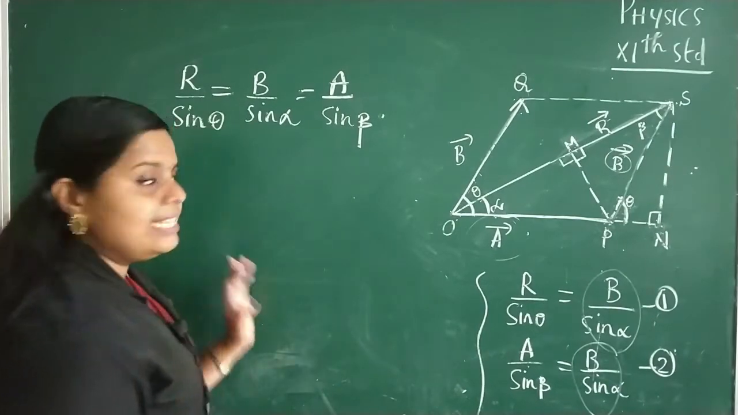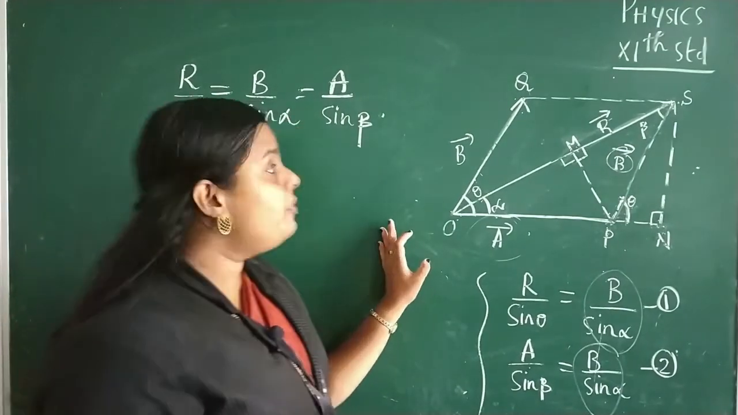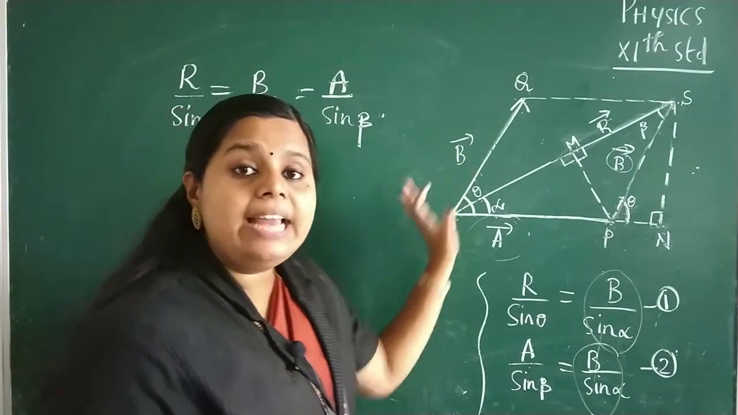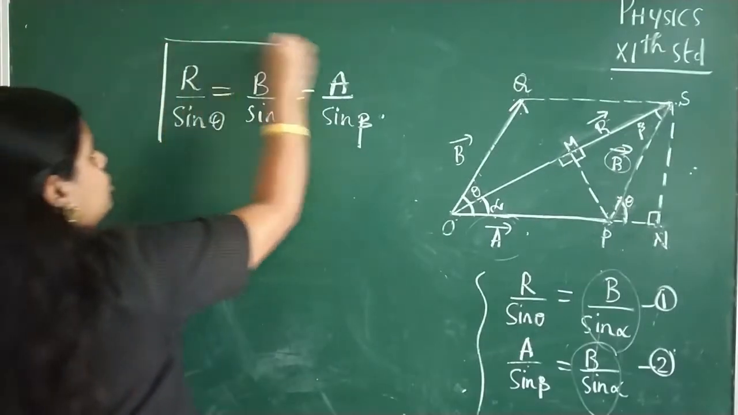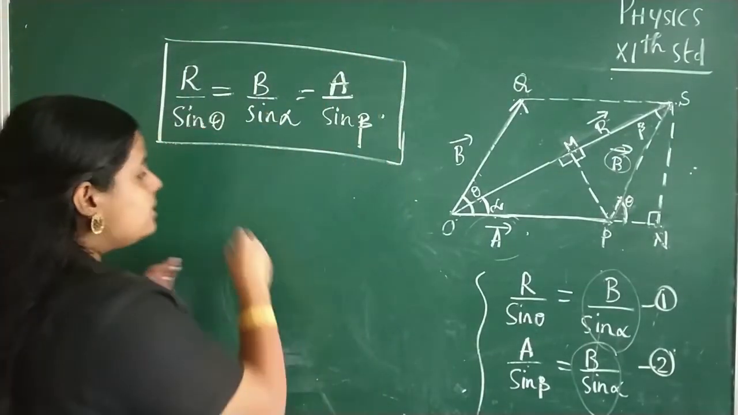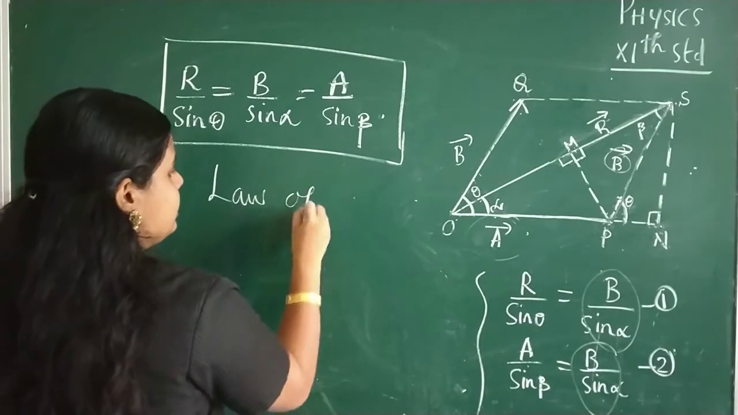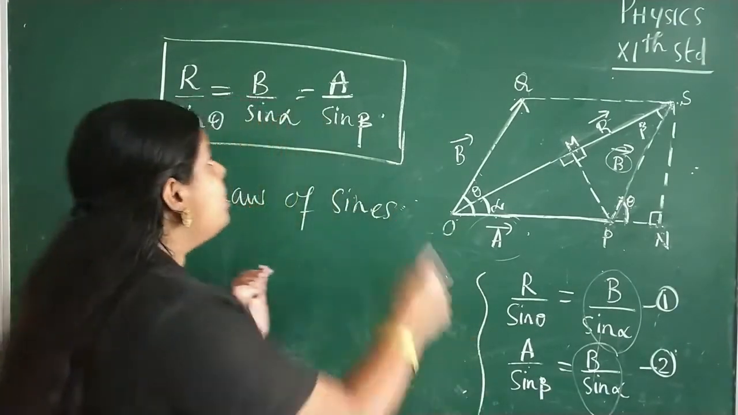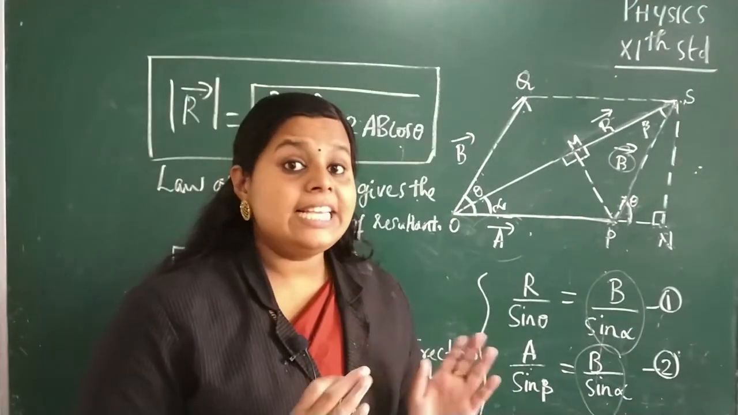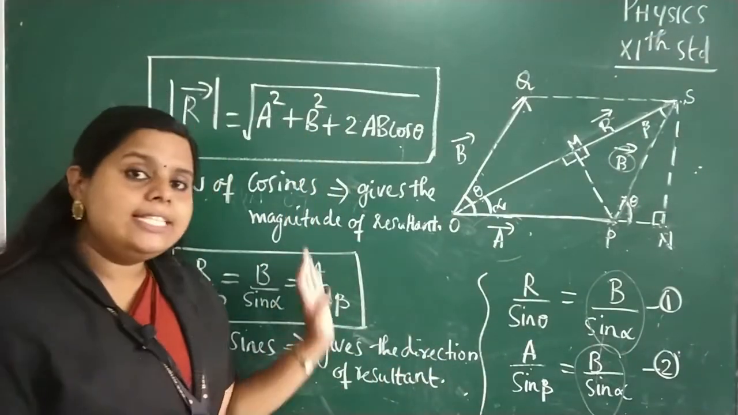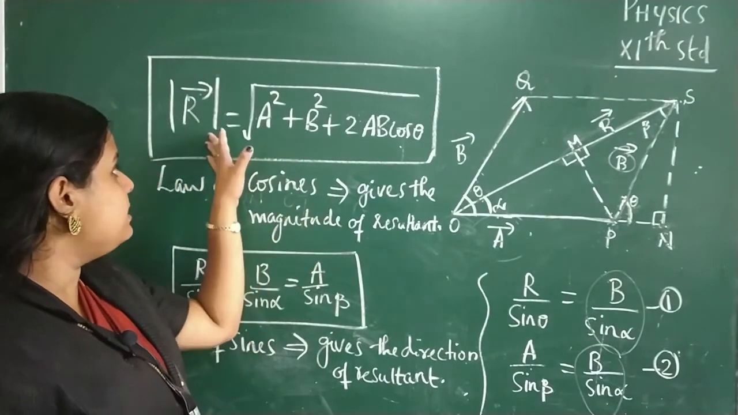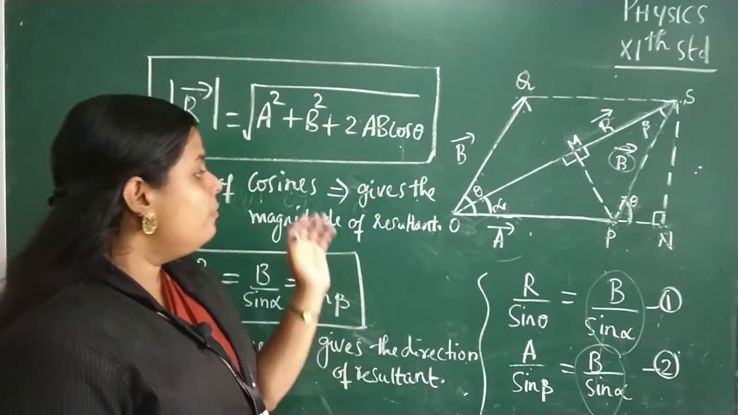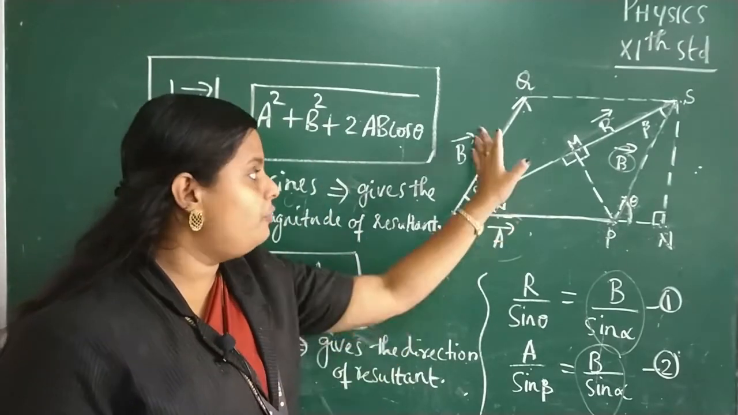Okay, so this is an expression relating the magnitudes of the vectors A, B and R and also the angles alpha, beta and theta. This equation is known as the law of sines, and it will give you the direction of the resultant vector R. Thus we have obtained the law of cosines and the law of sines. The law of cosines, that is R is equal to root of A square plus B square plus 2AB cos theta, will give you the magnitude of the resultant of these two vectors.